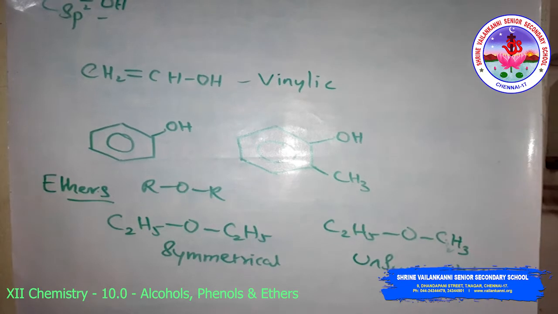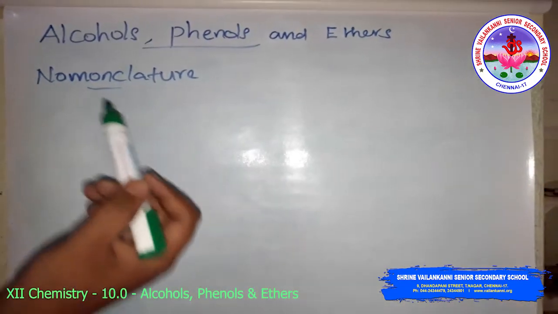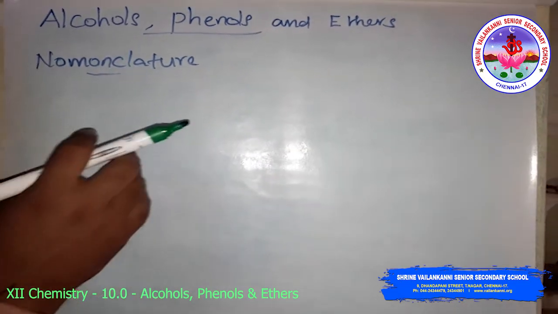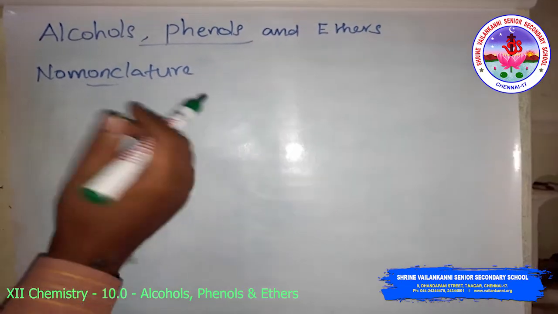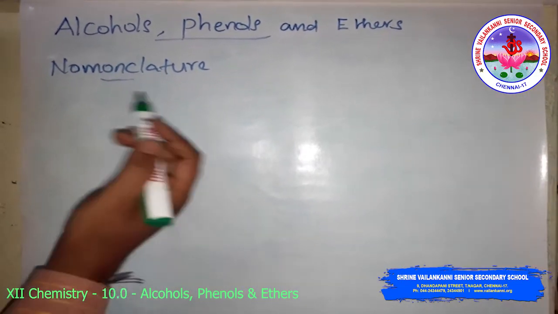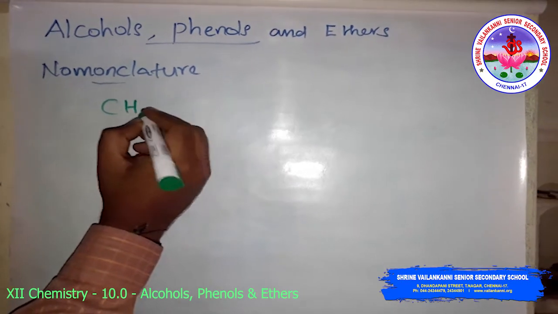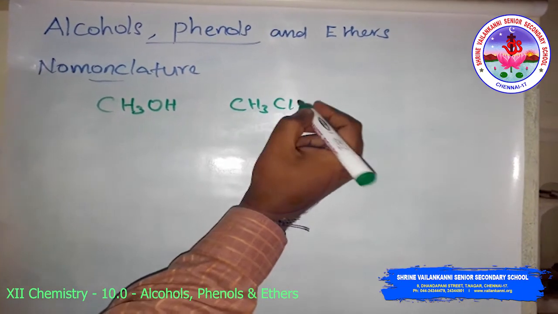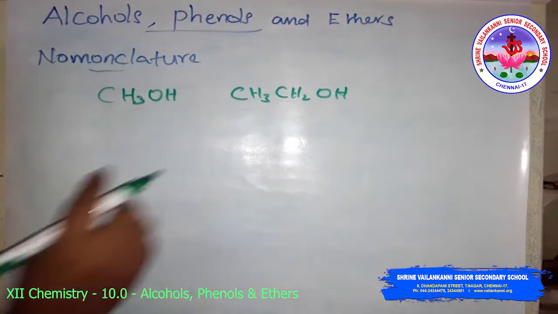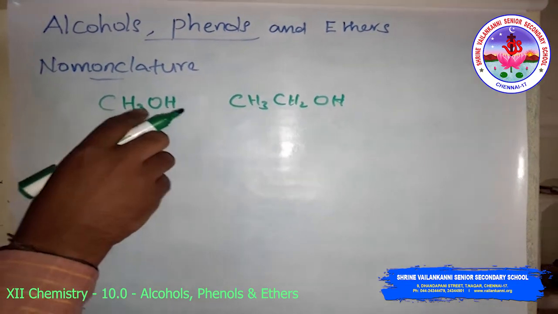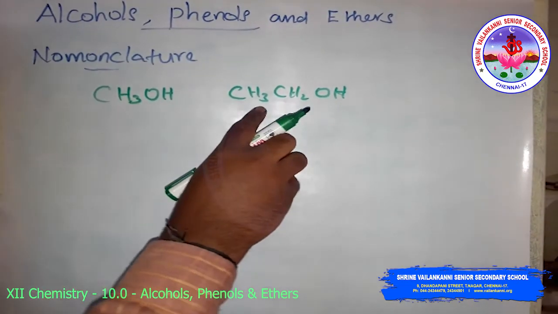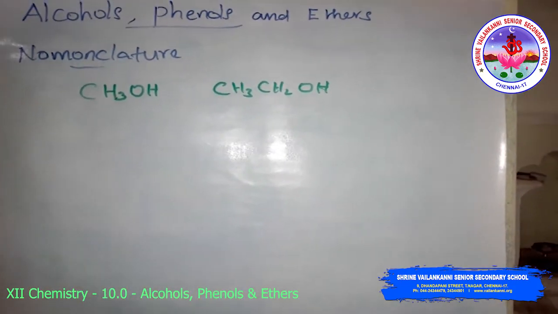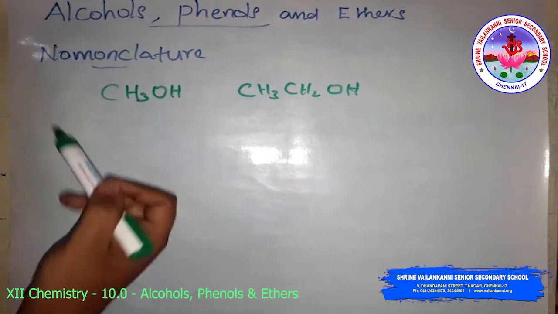Then the nomenclature. Nomenclature for alcohol: the common name and the IUPAC name are there. The common name of an alcohol is derived from the common name of the alkyl group by adding the word alcohol to it. For example, CH3OH, CH3CH2OH or C2H5OH. The common name of the first is methyl alcohol, and the common name of the second is ethyl alcohol. Simply adding alcohol.